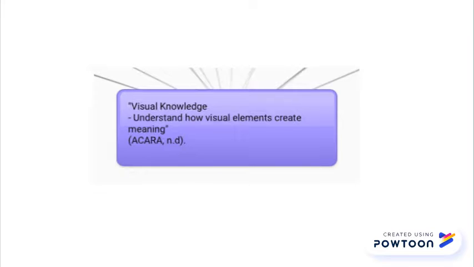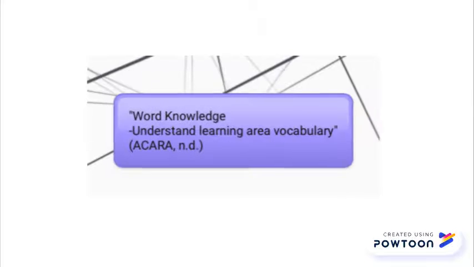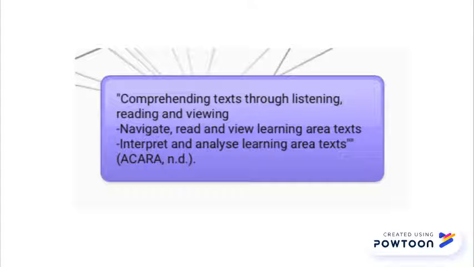Visual knowledge is another literacy element as it allows students to understand how visual elements create meaning. Word knowledge allows students to understand learning area vocabulary, along with comprehending text through listening, reading, and viewing, which can be broken down to navigate, read, and view learning area text, and interpret and analyze learning area text.